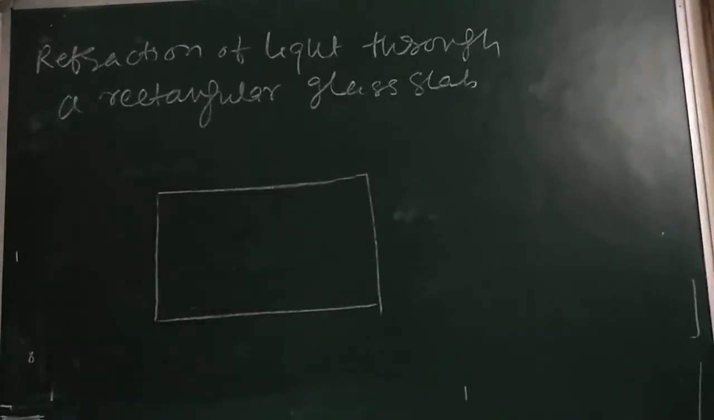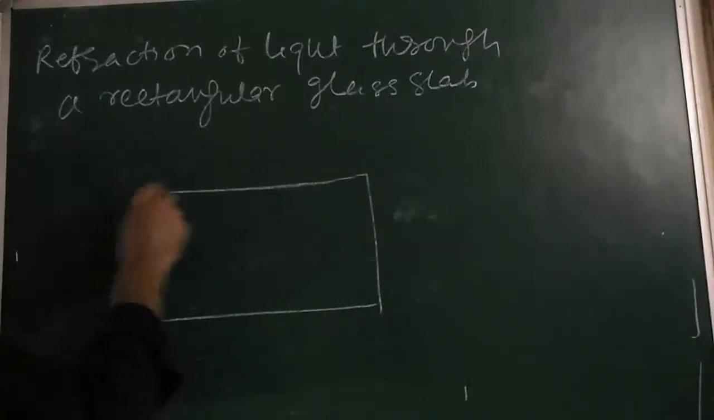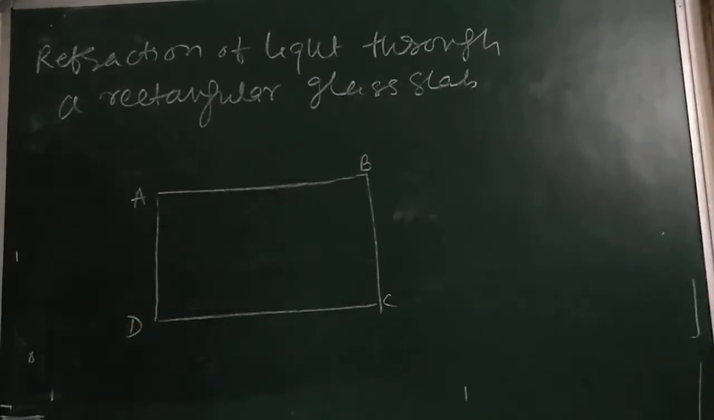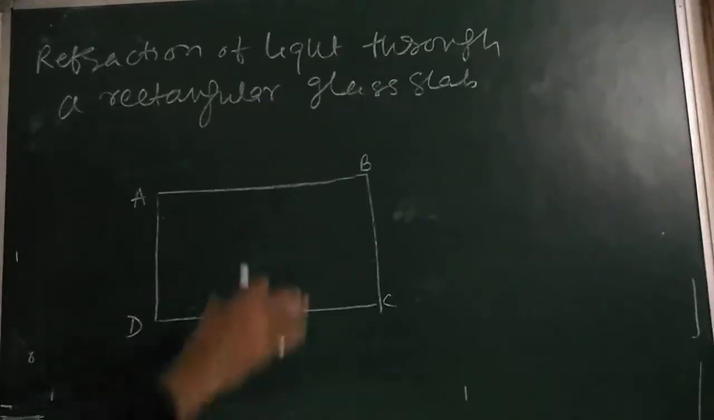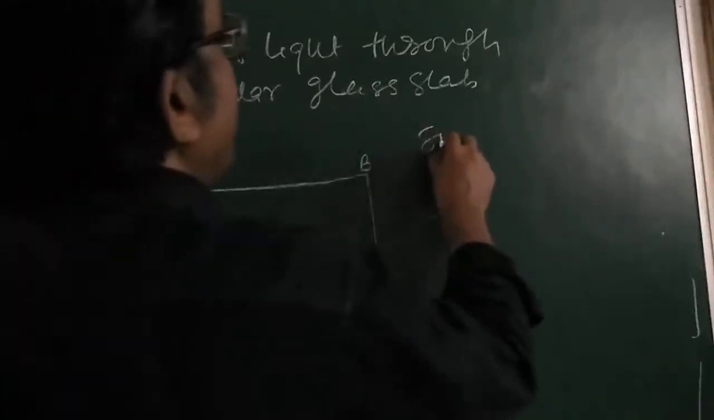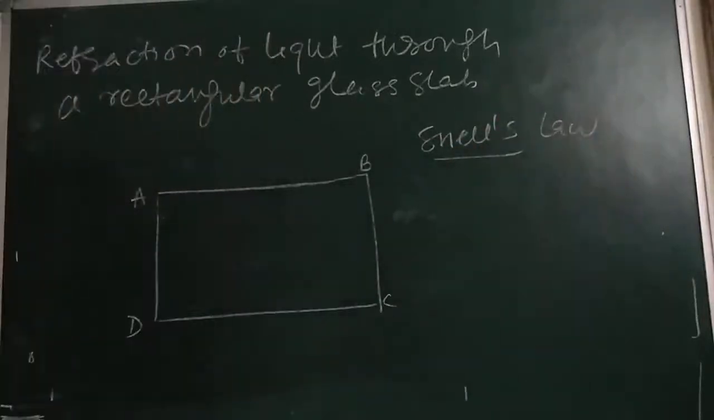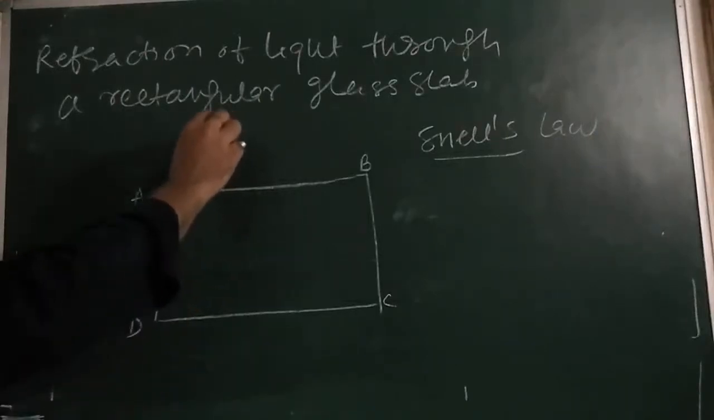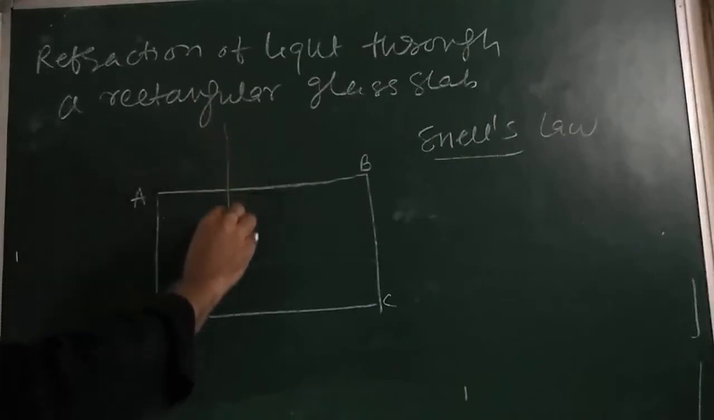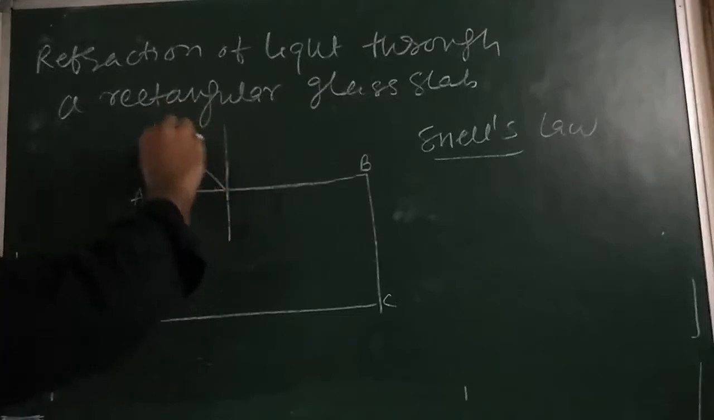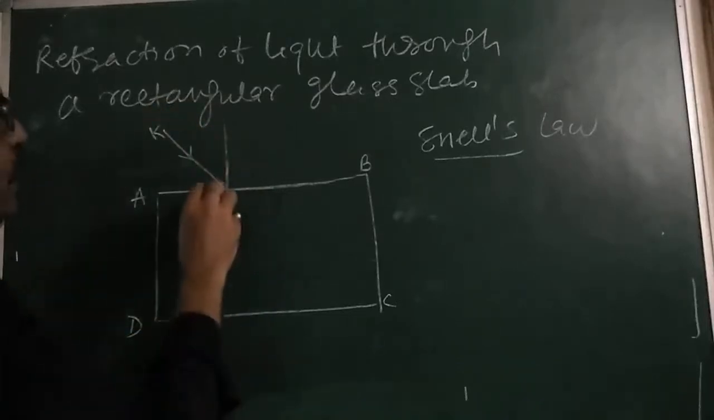Is that clear? Suppose the rectangular glass slab is A, B, C and D. ABCD is a rectangular glass slab. Here we are applying Snell's law. Now see. First suppose this is the normal here. Suppose the incident ray is KL.